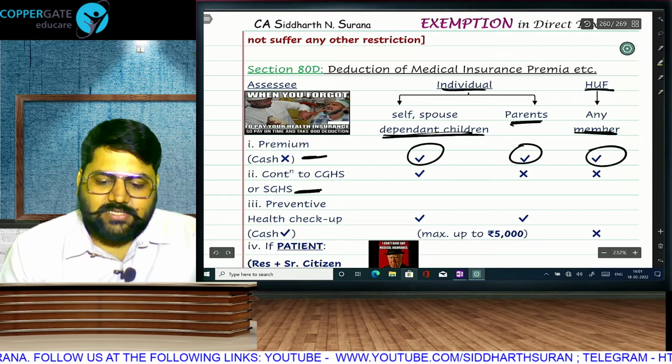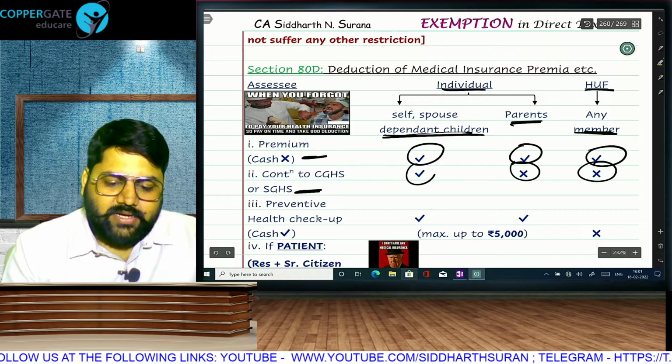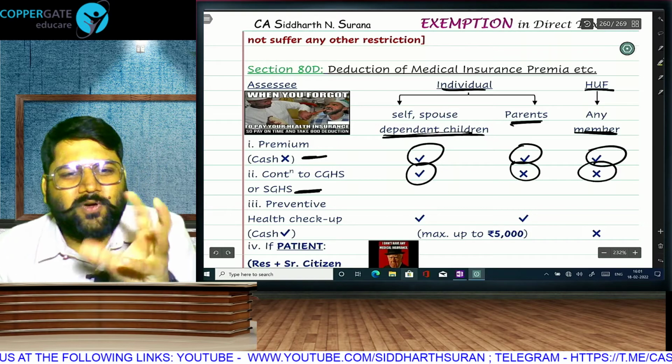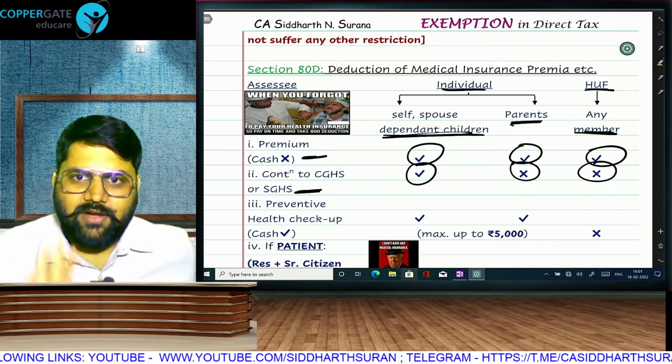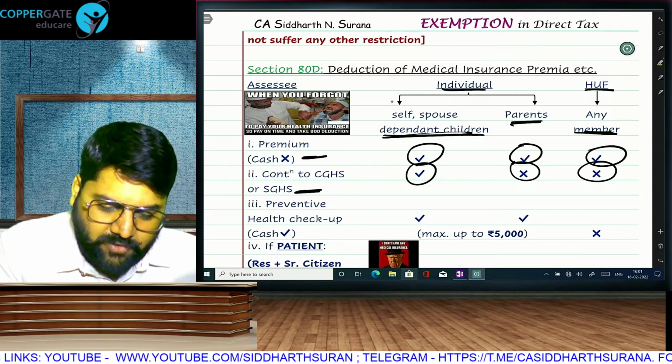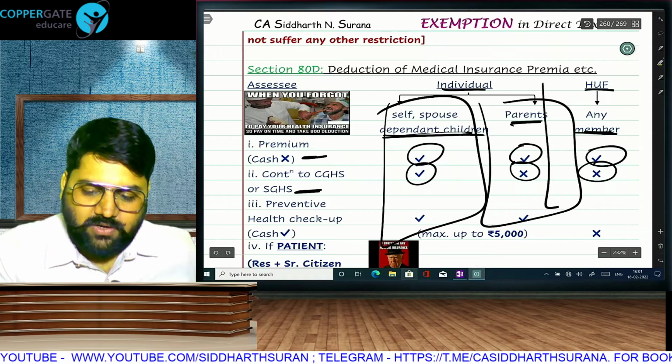Contribution to government health scheme not allowed here and here. You can take it here. It is not for any beneficiary like self, spouse or parents. Basically it's a donation, and we will subject it to the maximum limit of this category. There is a maximum limit in all the three categories.